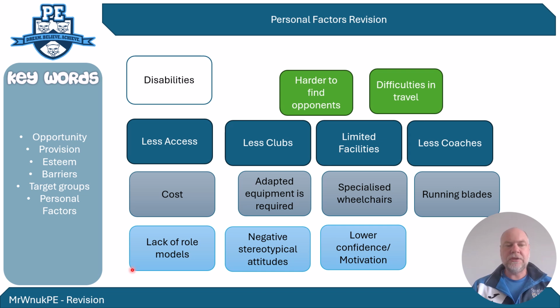And then we can look at things that might affect their esteem. Well, firstly, there's a lack of role models and people in the media with disabilities. There are people in the media, but not as many as in mainstream. There tends to be a negative stereotypical attitude of people about people with disabilities, about what they can and can't do, which has a knock-on effect, and that lowers motivation and lowers confidence. So that's your esteem points. So these are all the barriers, and their knock-on effect is it's harder to compete, harder to find opponents, and harder to travel.